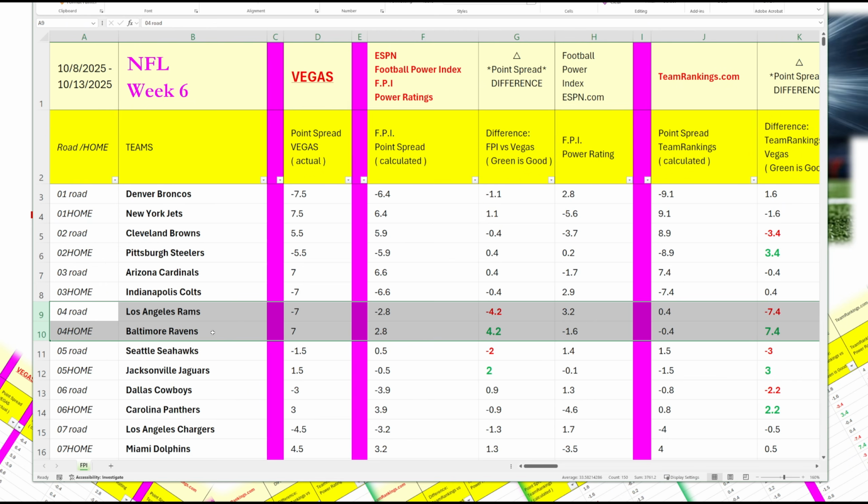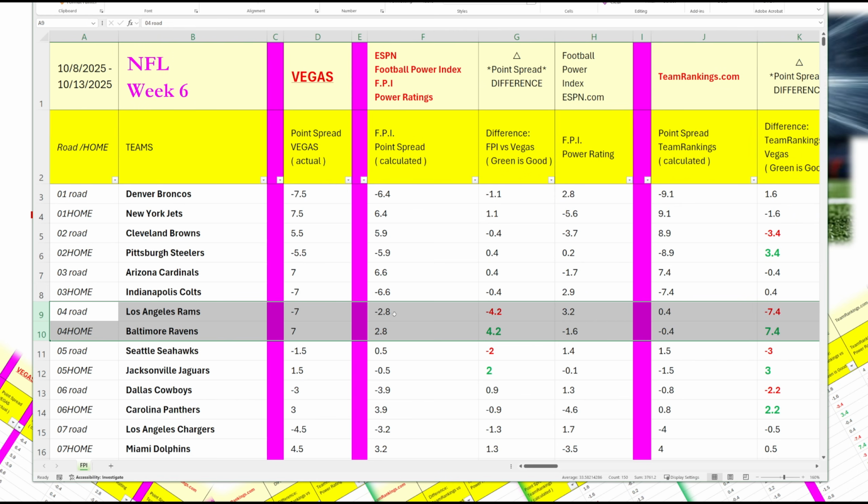ESPN says that what that means is Vegas's statistical prediction is that the Baltimore Ravens will lose by 7 points statistically. Now ESPN's Football Power Index says they will lose by 2.8. Basically, they're the underdogs. So Vegas says that Baltimore will lose by 7 and the Rams will win by 7. But ESPN is saying that the Baltimore Ravens will only lose by 2.8, a field goal, whereas the Rams will win only by a field goal. So they're going to say it's a close game.